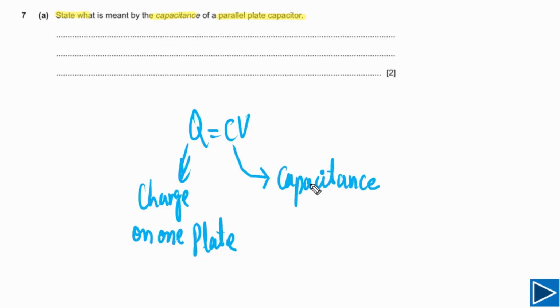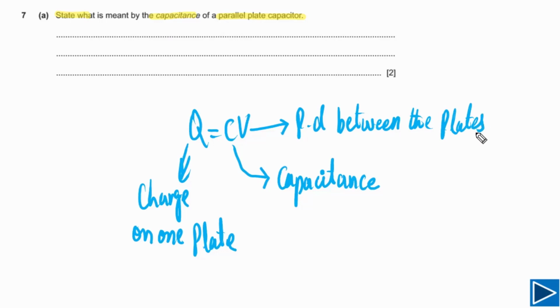So this is about capacitance. Let's try to understand what this symbol is representing. This symbol is for the potential difference between the plates. Simply, we can write down potential difference between the plates of a capacitor. So this is potential difference.